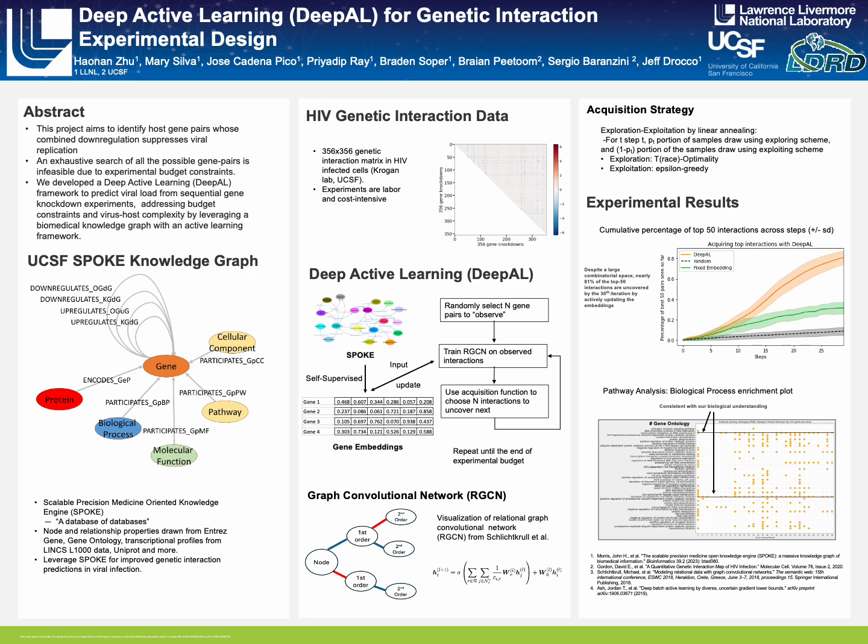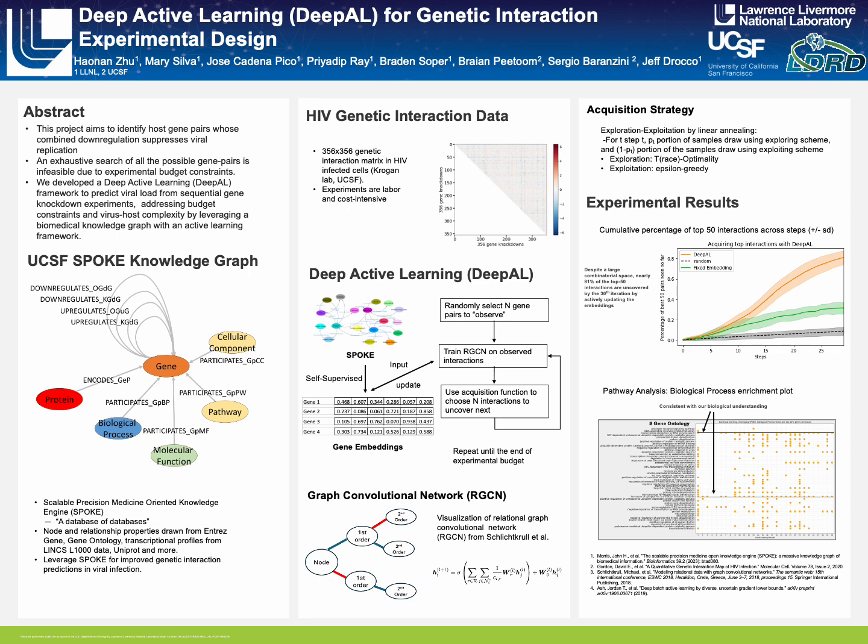Another key component of our method is our acquisition strategy, where we balance exploration and exploitation by a linear annealing scheme. At the first step, we select our entire 200 samples based on a purely exploration scheme using the trace optimality condition from linear optimal experiment design. Slowly the scheme transitions to a fully exploitation scheme at the final step, where we select the samples purely based on an epsilon greedy scheme using the viral load predictions.